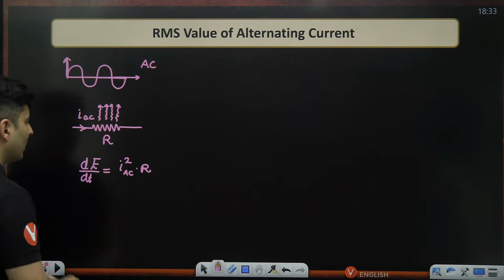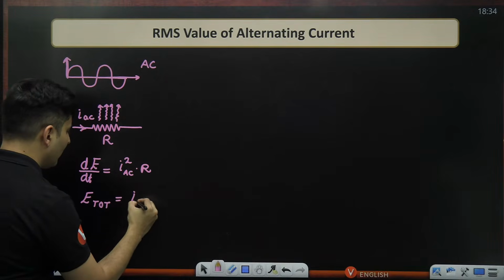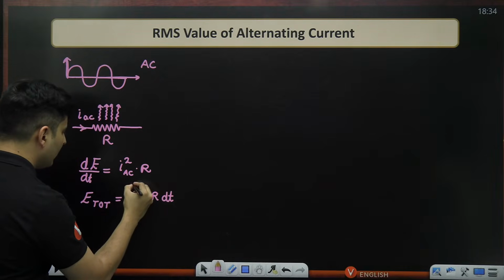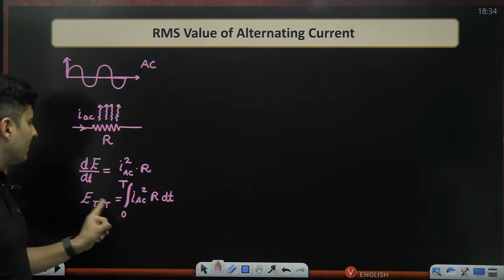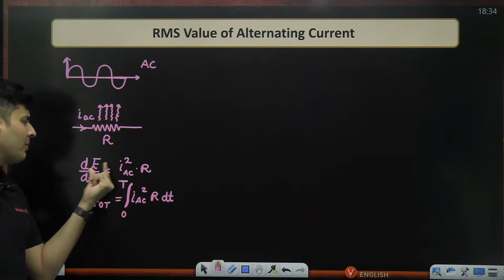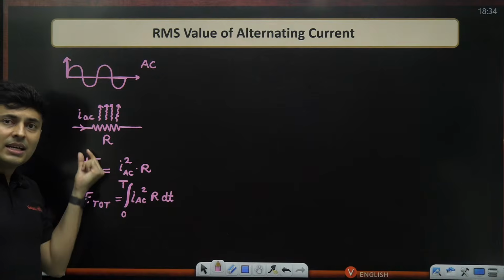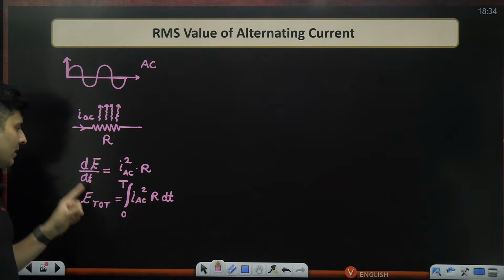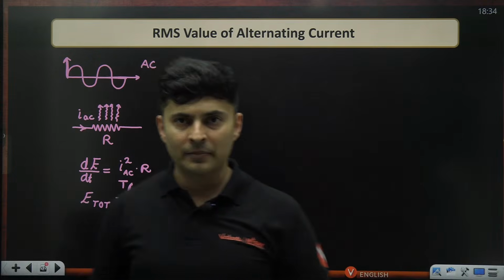So you can find out the total energy generated by integrating it. The total energy generated will be I_AC square into R into dt integrated for that entire cycle, that means 0 to T. This is the total energy generated over a complete cycle. Are you understanding it? Remember, power loss is I squared into R, which is the rate of flow of energy. So if I take dt on the other side and I integrate it, I will get the total value of the energy which will be generated in that resistance over a cycle.